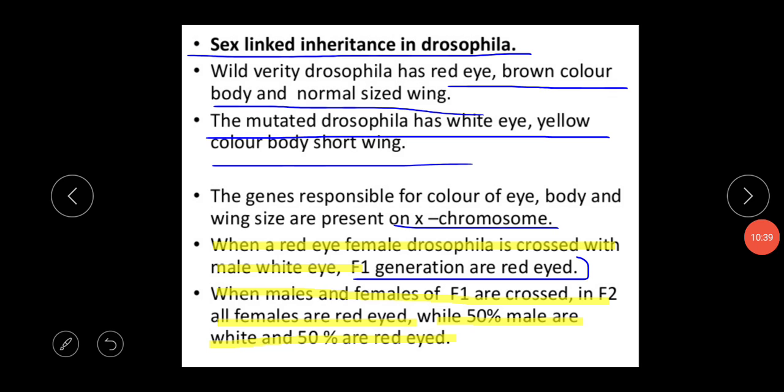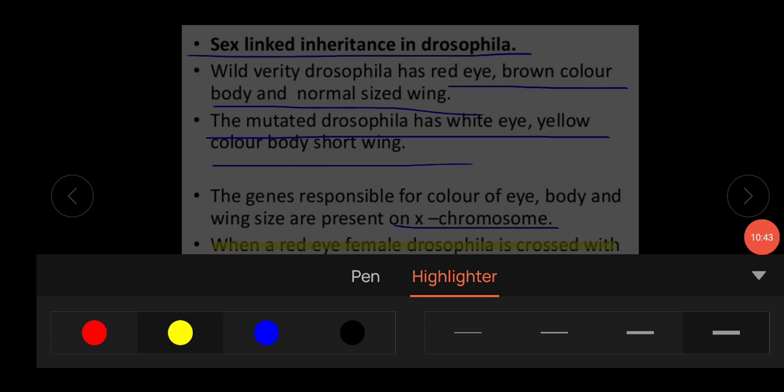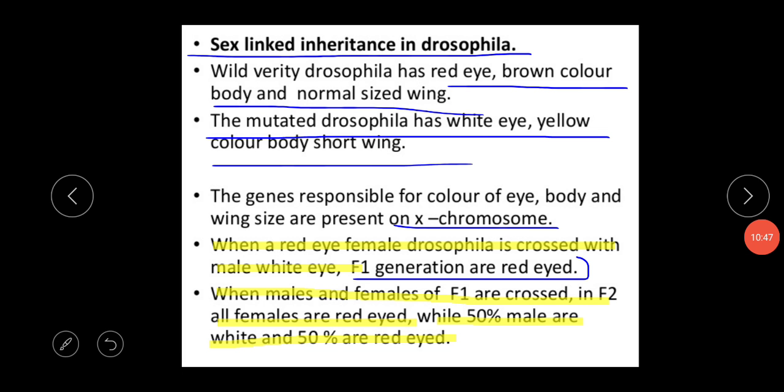So what does it mean? We all know what the F2 generation means. We get the F2 generation by crossing F1 with F1. So what is the product of the F1 generation? All the red-eyed Drosophila are the product of the F1 generation.